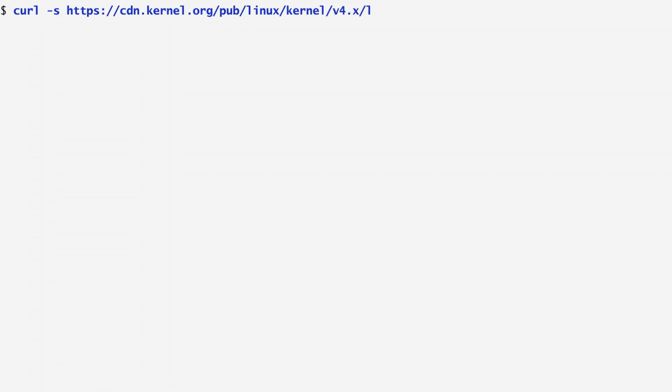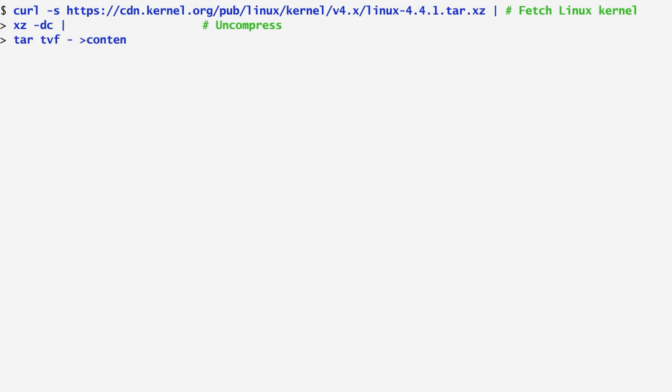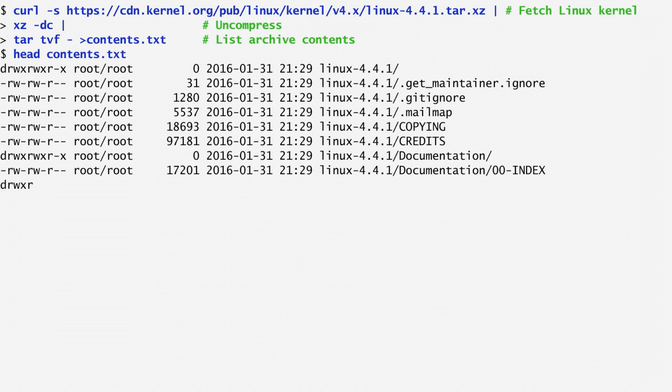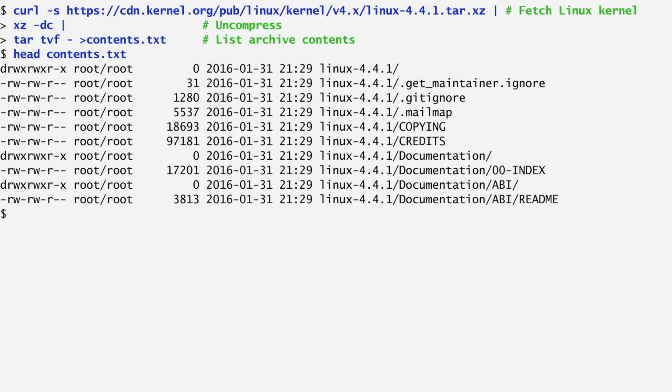In our case, I fetch a large archive file with the source code of the Linux kernel. I decompress it and pipe it through tar in order to obtain a listing of its contents. I save these in a file named contents.txt. Looking at these contents, we observe that they contain the permissions of each file, its owner, its size, the date and time, and the file name.